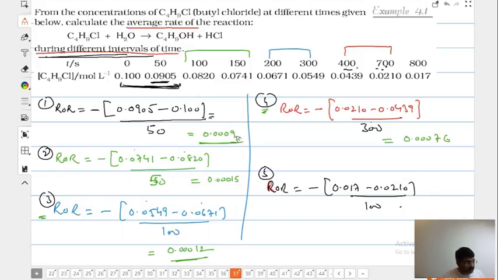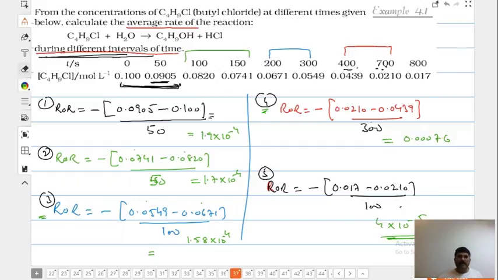Yes, 0.09 into 10 to the power minus 4. It is 1.7, something like this. So I'm taking the values from your books. This is 1.9 into 10 raised to power minus 4. And it is 1.7 into 10 raised to power minus 4. I'm taking the solved values. It is 1.58, something like this, into 10 raised to power minus 4. And this is simply 4 into 10 raised to power minus 5.